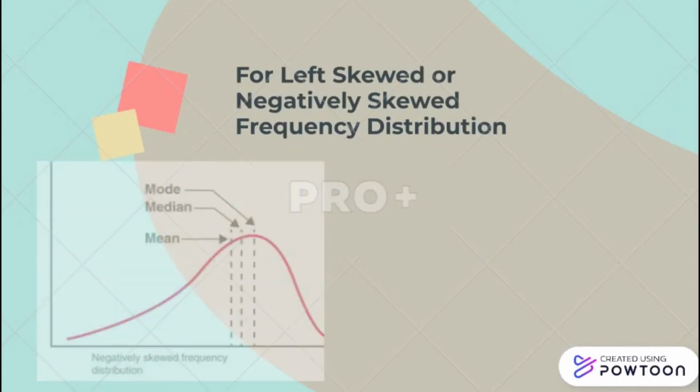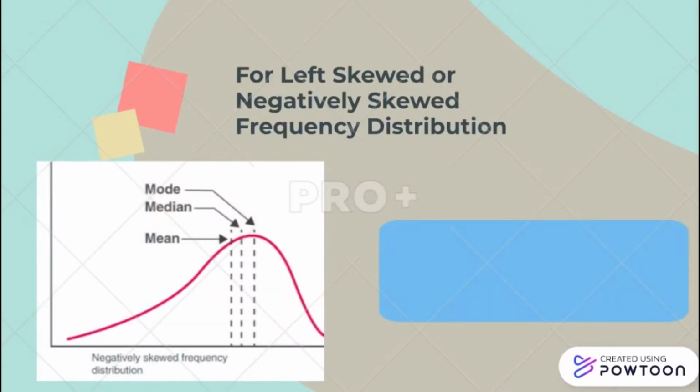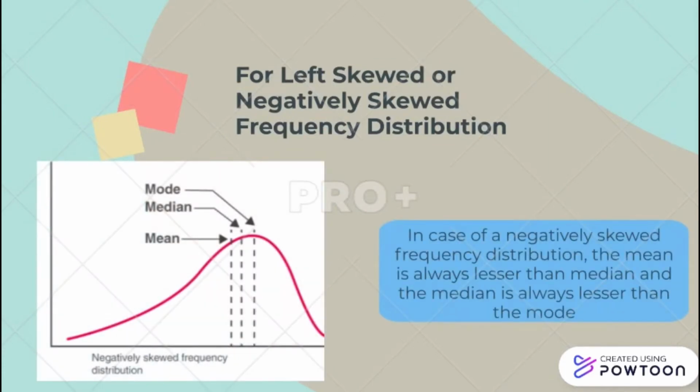Third, for left skew or negatively skewed frequency distribution, in case of a negatively skewed frequency distribution, the mean is always lesser than median and the median is always lesser than the mode, so we can see the graph is left skew.